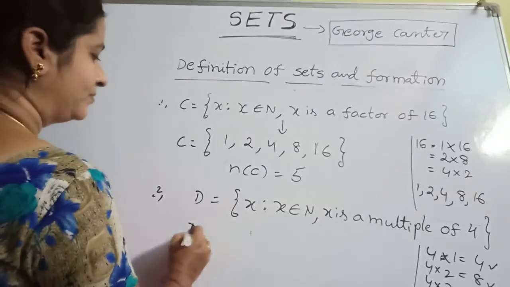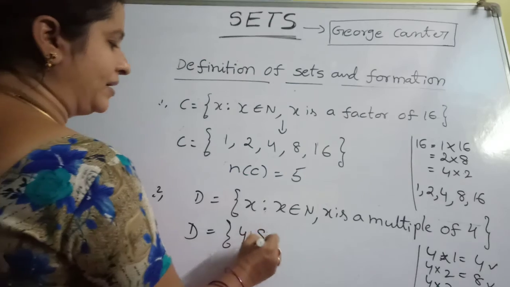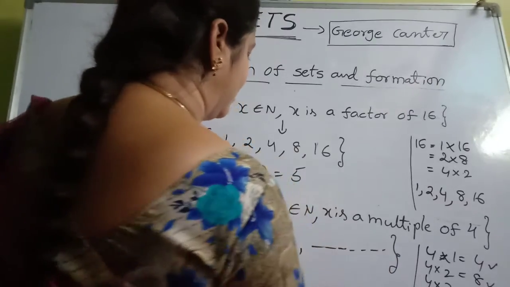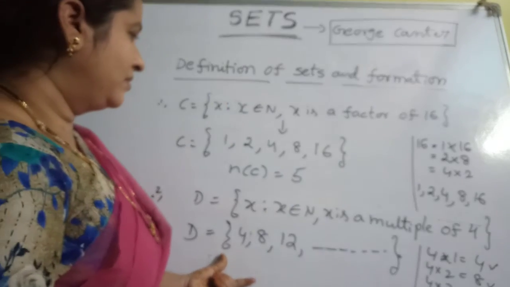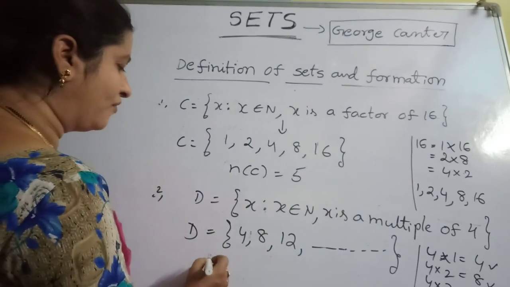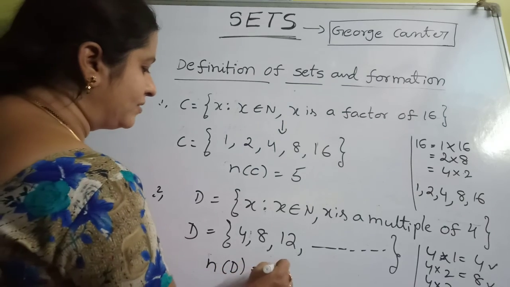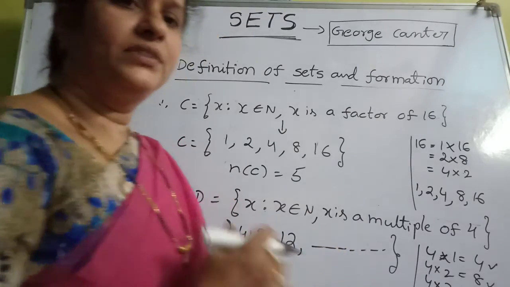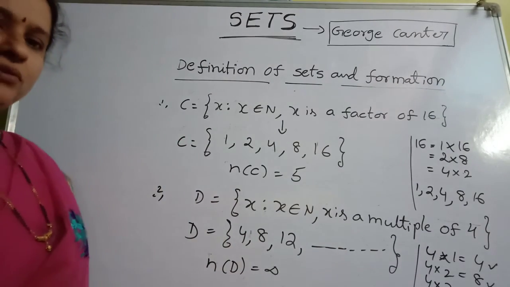So D equals the set of 4, 8, 12, etc. So this is an infinite set. This is a finite set. Types of sets we will discuss later. So here the number of elements is infinite. So this is the process to convert roster form to set builder form and set builder form to roster form.